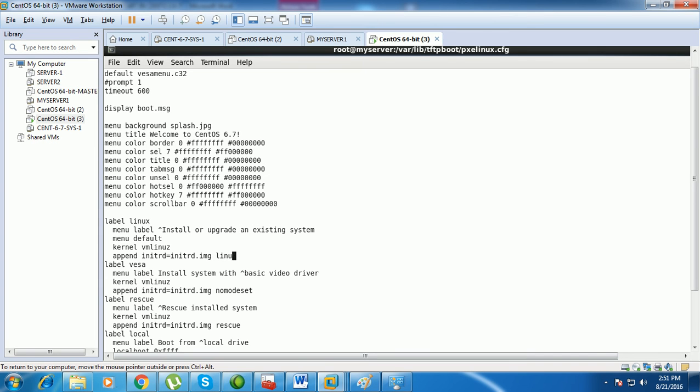Linux ks kickstart equal to ftp colon double slash 192.168.200.1 slash pub directory, and here I'm going to create the answer file ks.cfg. This file I'm going to create in the next step.